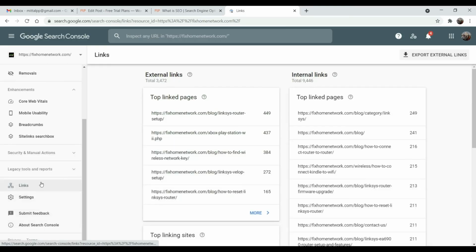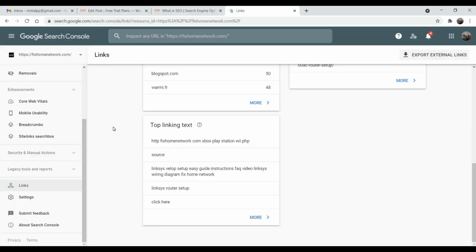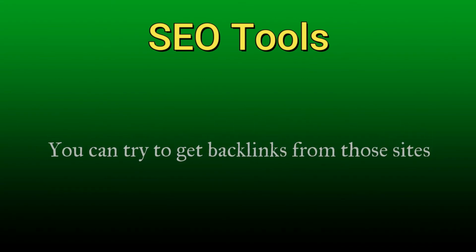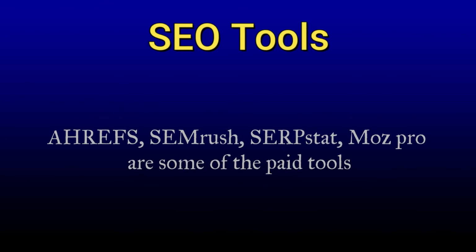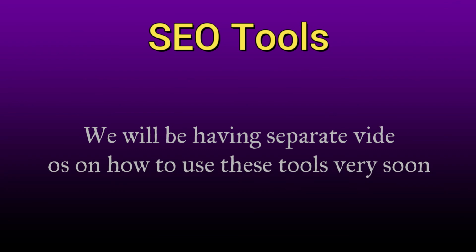Now Google Search Console will show you all the links coming to your website. Make sure that you check them regularly. There are many SEO tools which will help you spy on your competitors' backlink profile. Now you can try to get backlinks from those sites also. Ahrefs, SEMrush, SERPstat, Moz and many other paid SEO tools are there. Now we will be having separate videos on how to use these tools very soon.